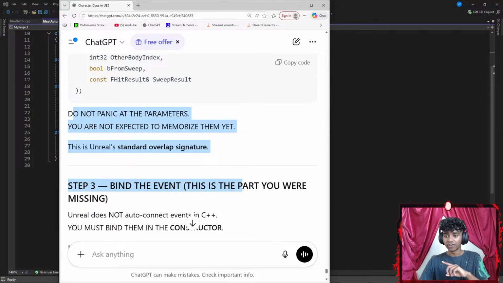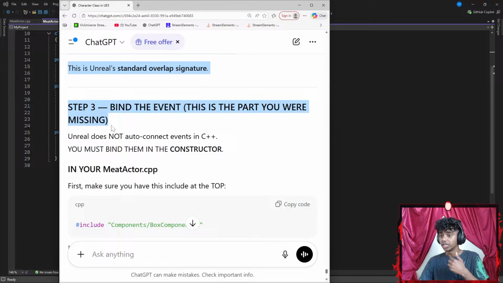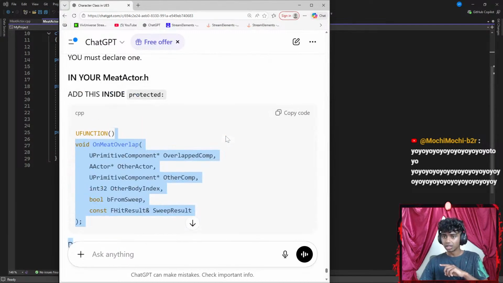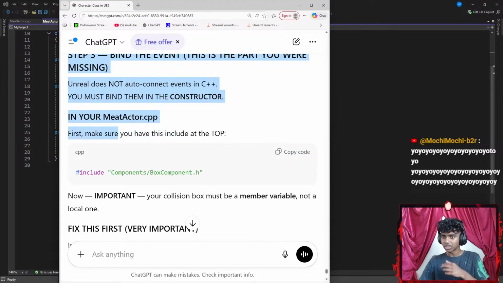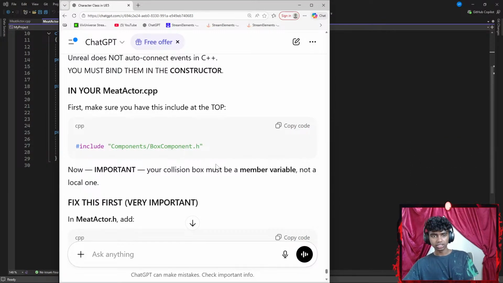Step 3, bind the events. This is the part you were missing. Unreal does not auto connect everything. In your MeatActor.cpp, make sure you have this included at the top: Components/BoxComponent.